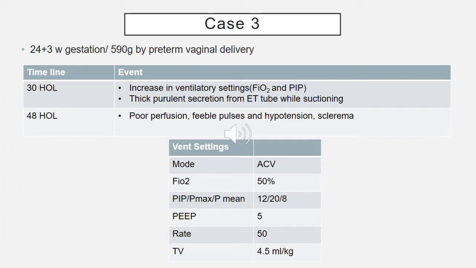Case 3. This was a baby born at 24 weeks 3 days period of gestation with birth weight of 590 grams by preterm vaginal delivery. At 30 hours of life, baby was found to have increased ventilatory requirement in the form of increased FiO2 and pressure requirement. The baby also had thick purulent secretions from ET tube while suctioning. At 48 hours of life, the baby was found to have poor perfusion, feeble pulses, hypotension and scleroderma. The ventilatory settings of the baby have been shown as above.